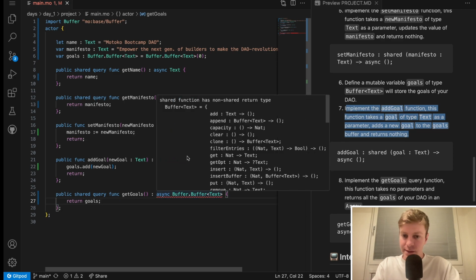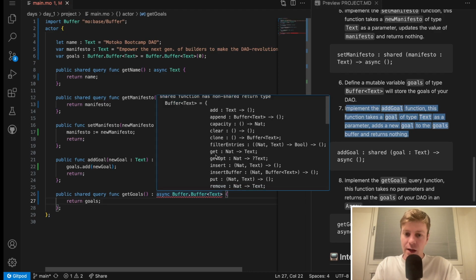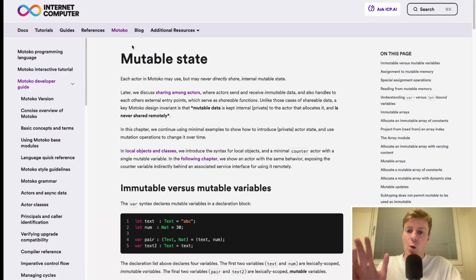But if you look at this, we have an error shared function as non-shared return type. So buffer is a class. In Motoko, you are not able to share classes. Why? This is related to this specific page of the documentation, mutable states. Each actor in Motoko may use, but may never directly share internal mutable states.